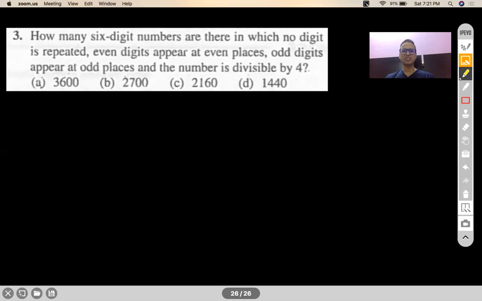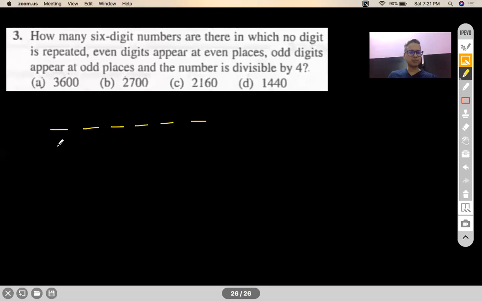All right, let's take this question. How many 6-digit numbers are there in which no digit is repeated? Even digits appear at even places. Odd digits appear at odd places. The number is divisible by 4. So three conditions with me. So I have to make a 6-digit number.